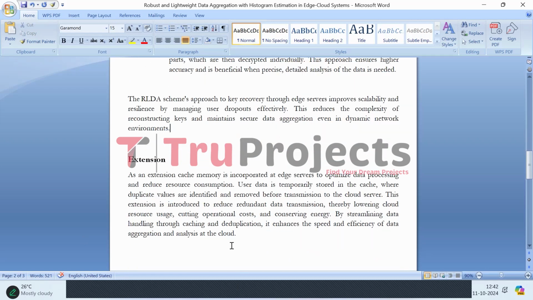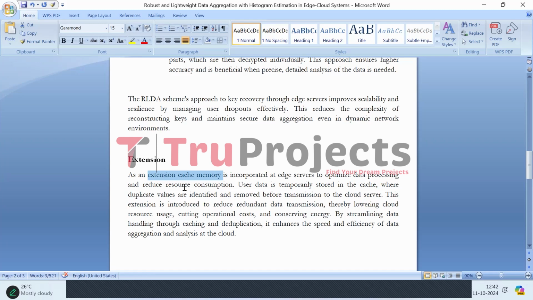Moving on, as the extension, cache memory is incorporated in this project. It serves to optimize data processing and reduce resource consumption. User data is temporarily stored in the cache, where duplicate values are identified and removed before transmission to the cloud server.